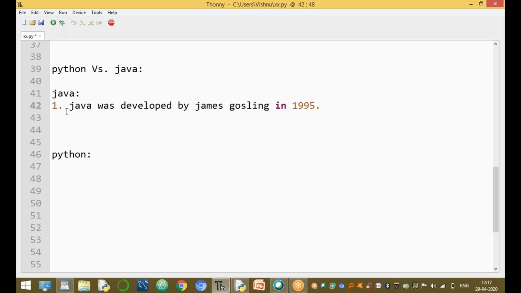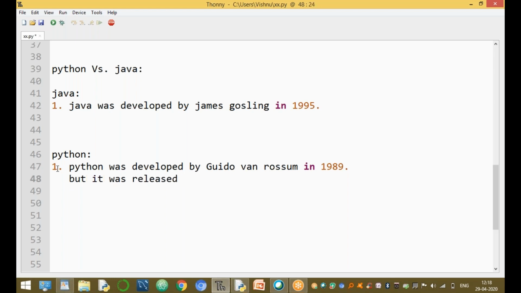Python was developed by Guido van Rossum in 1989, but it was released in 1991, two years later.